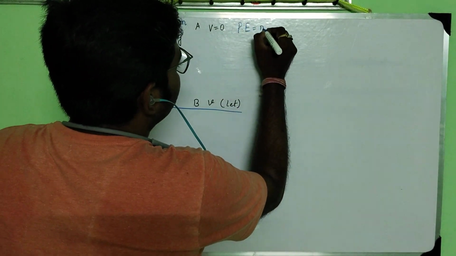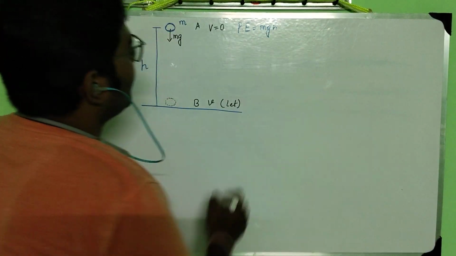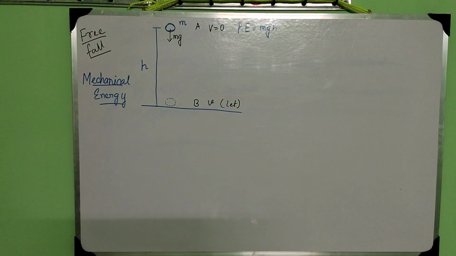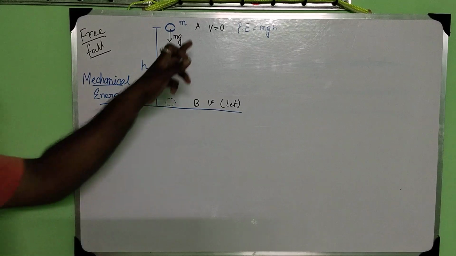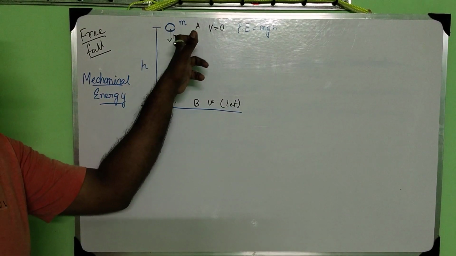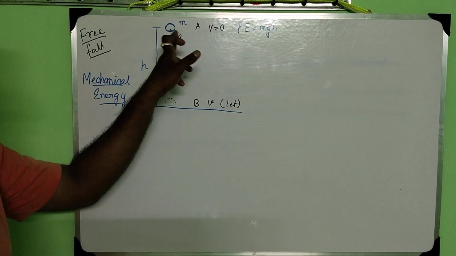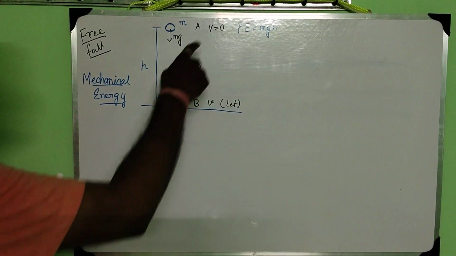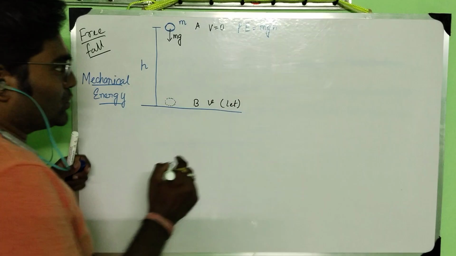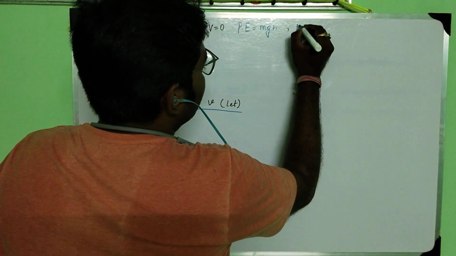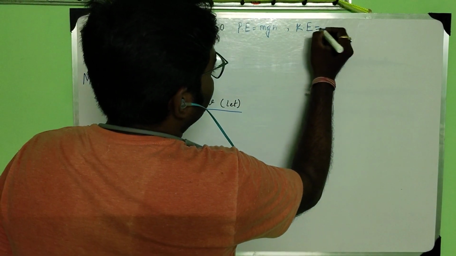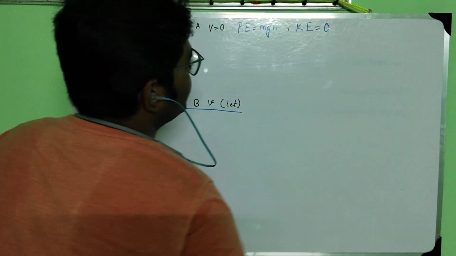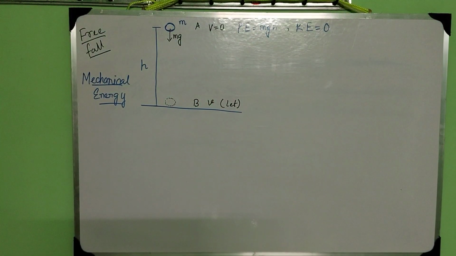Potential energy was mgh. We all know the formula of potential energy. When the ball was at position A, the potential energy is mgh, and since the velocity is zero, the kinetic energy, which is half mv square, is also 0.